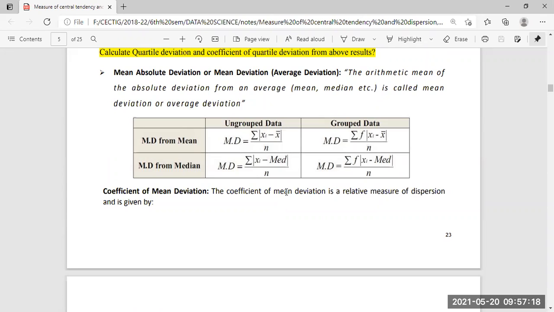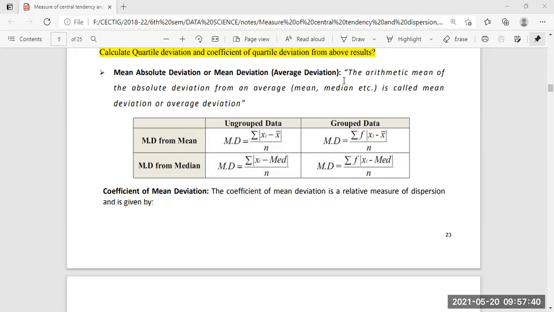For MD, there is one formula about the mean and another about the median. For the mean, two formulas are present, for ungrouped and grouped data, and for the median also two formulas are present.